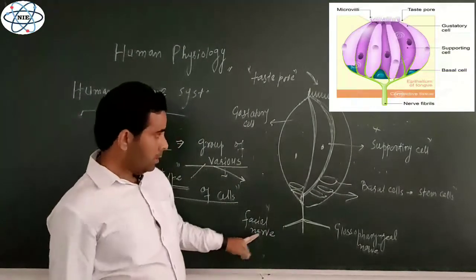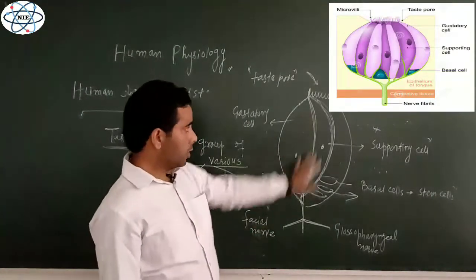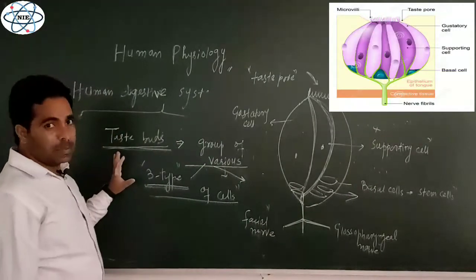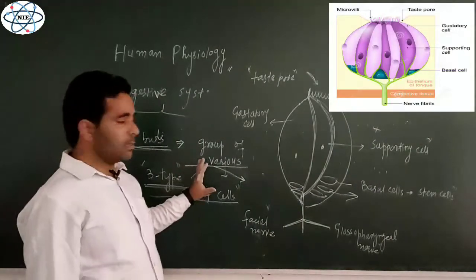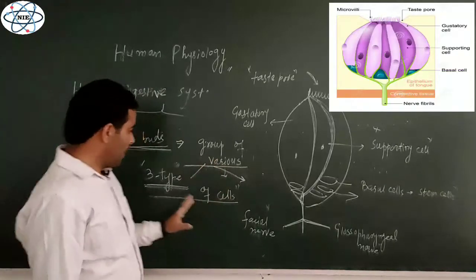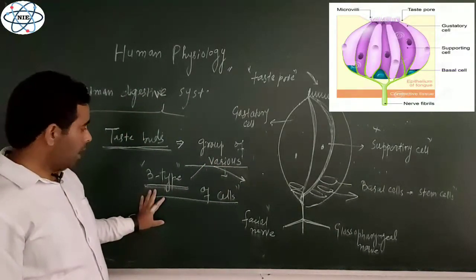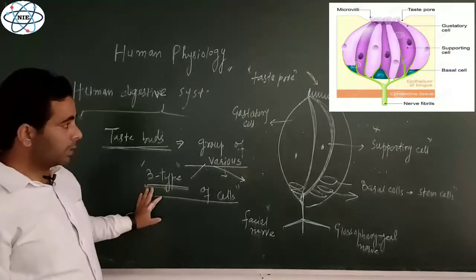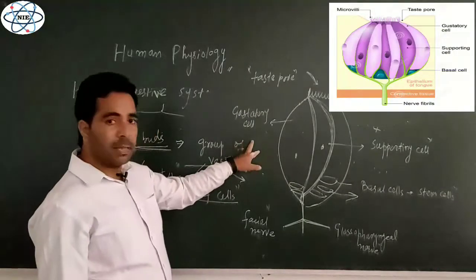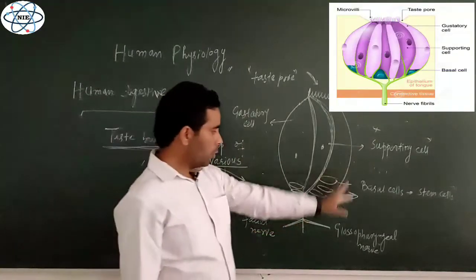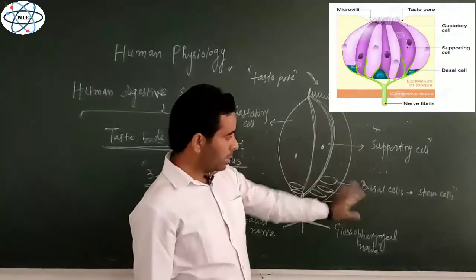So this is actually the structure of the taste bud. So what is a taste bud? A taste bud is actually made up of a group of cells. There are different types of cells, and generally there are three types of cells in a taste bud, right? And these three different types of cells in the taste bud are gustatory cells, number one, that's one of the most important cells, another is supporting cells, and the third one is basal cells.